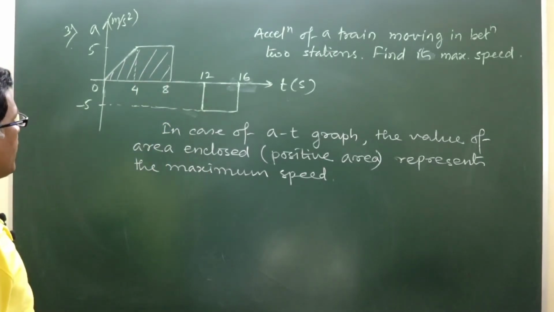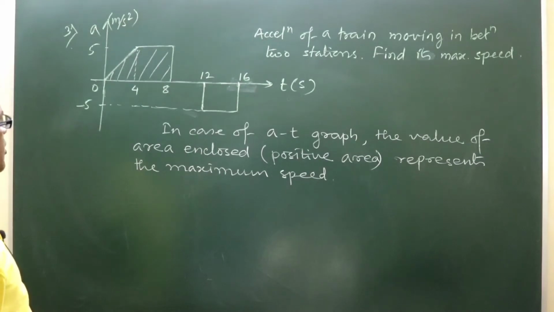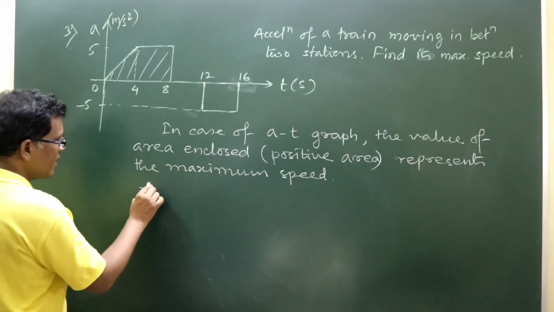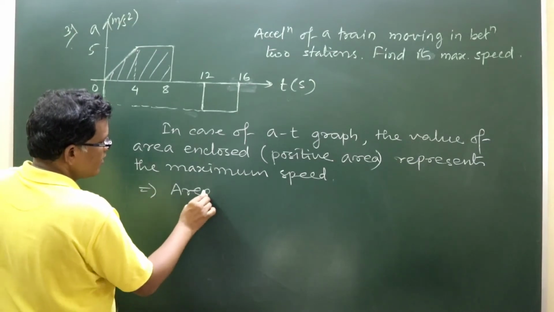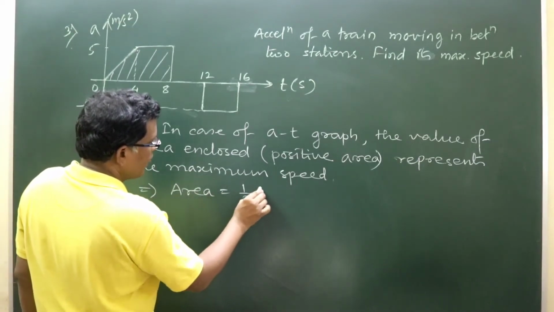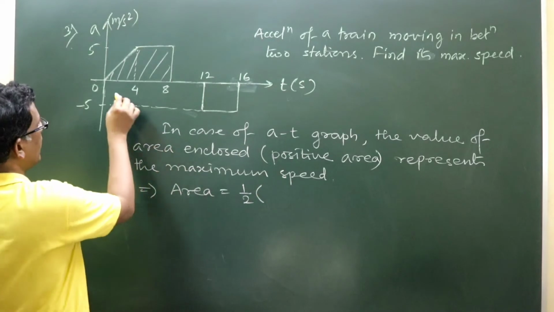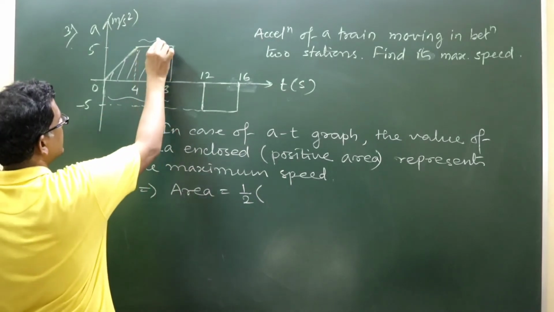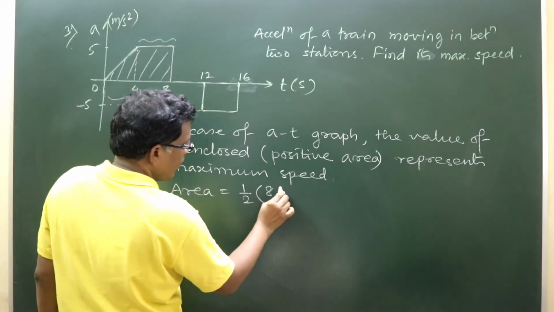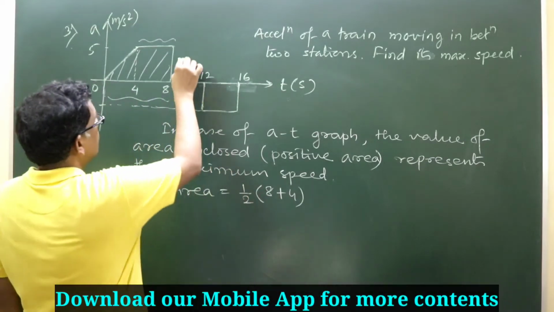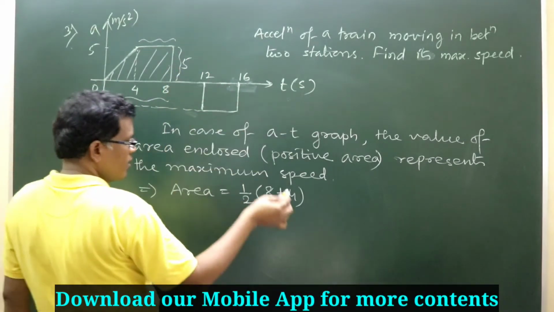This part is geometrically a trapezium. So the area will be half into the sum of the parallel sides. This is 8 and this is 4, so it is (8 plus 4) into the separation, which is 5.